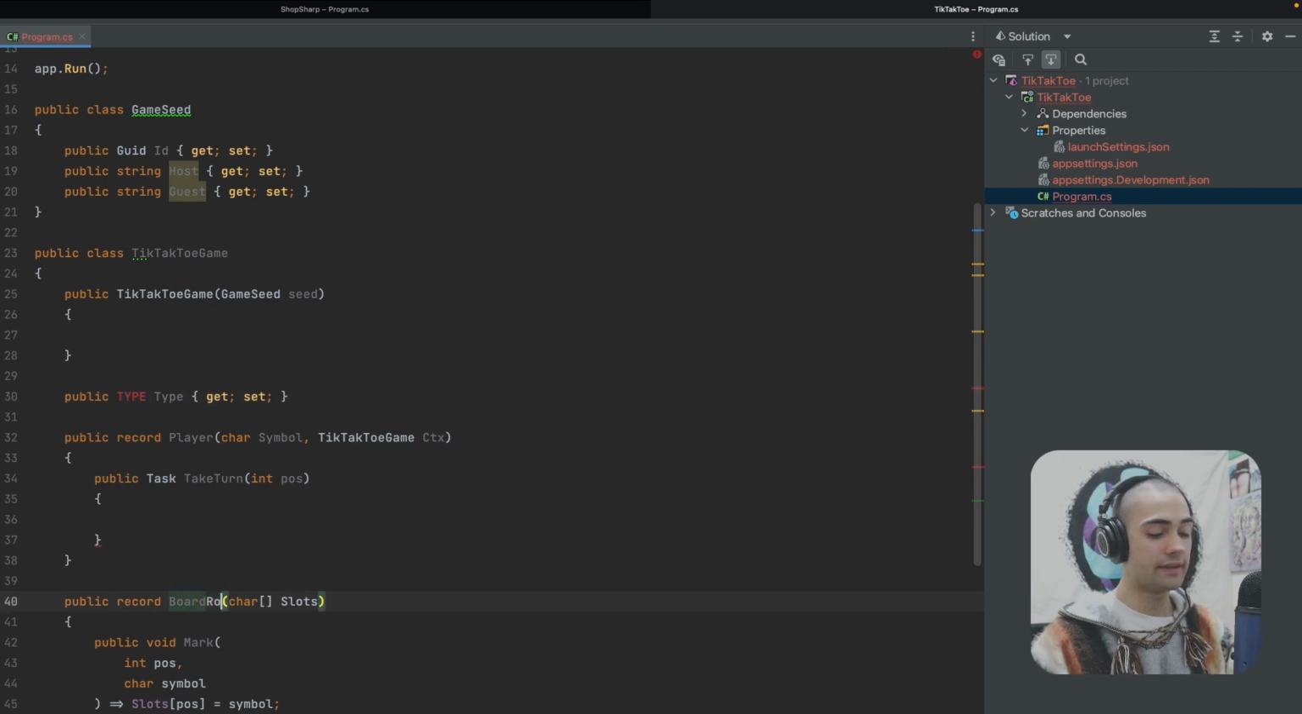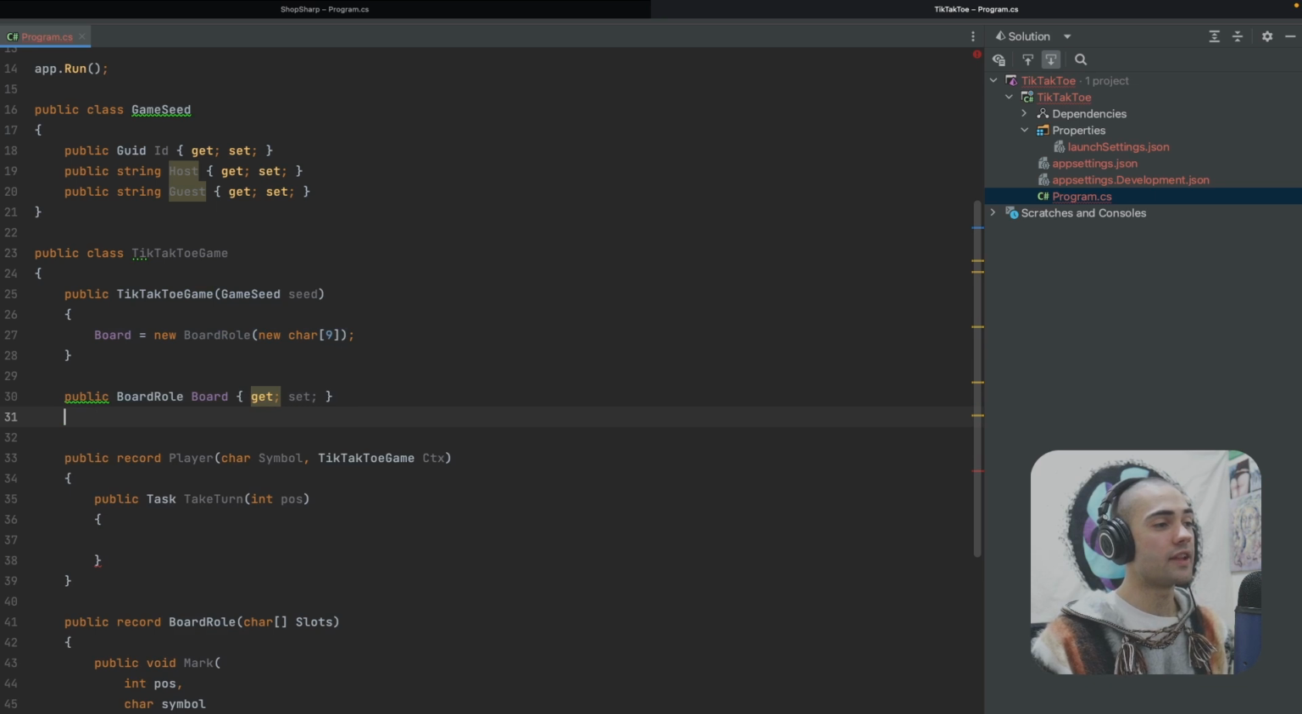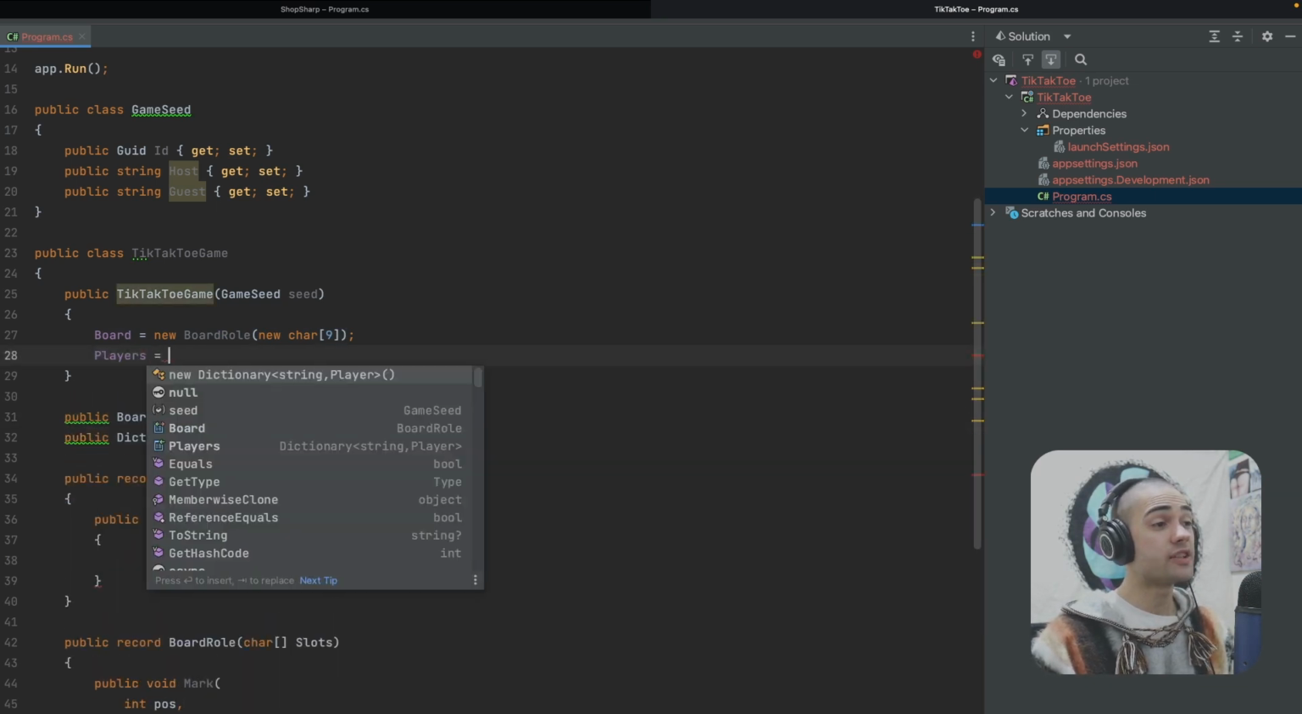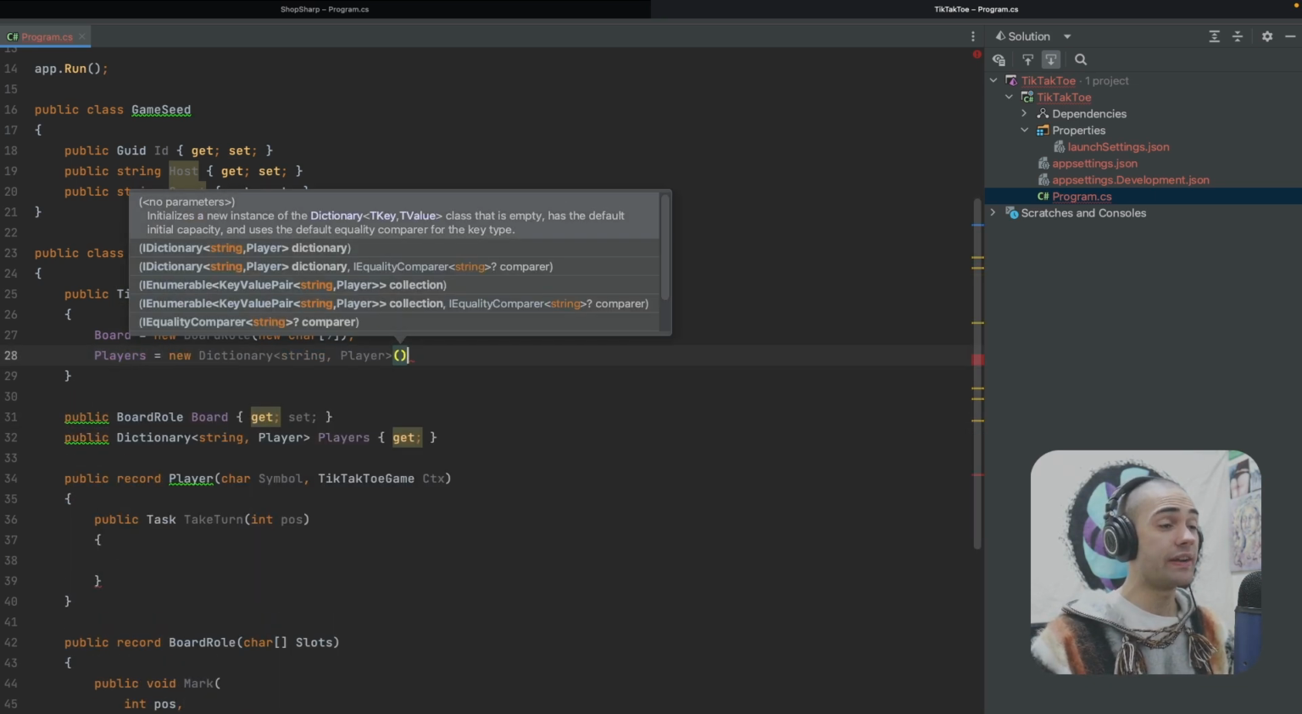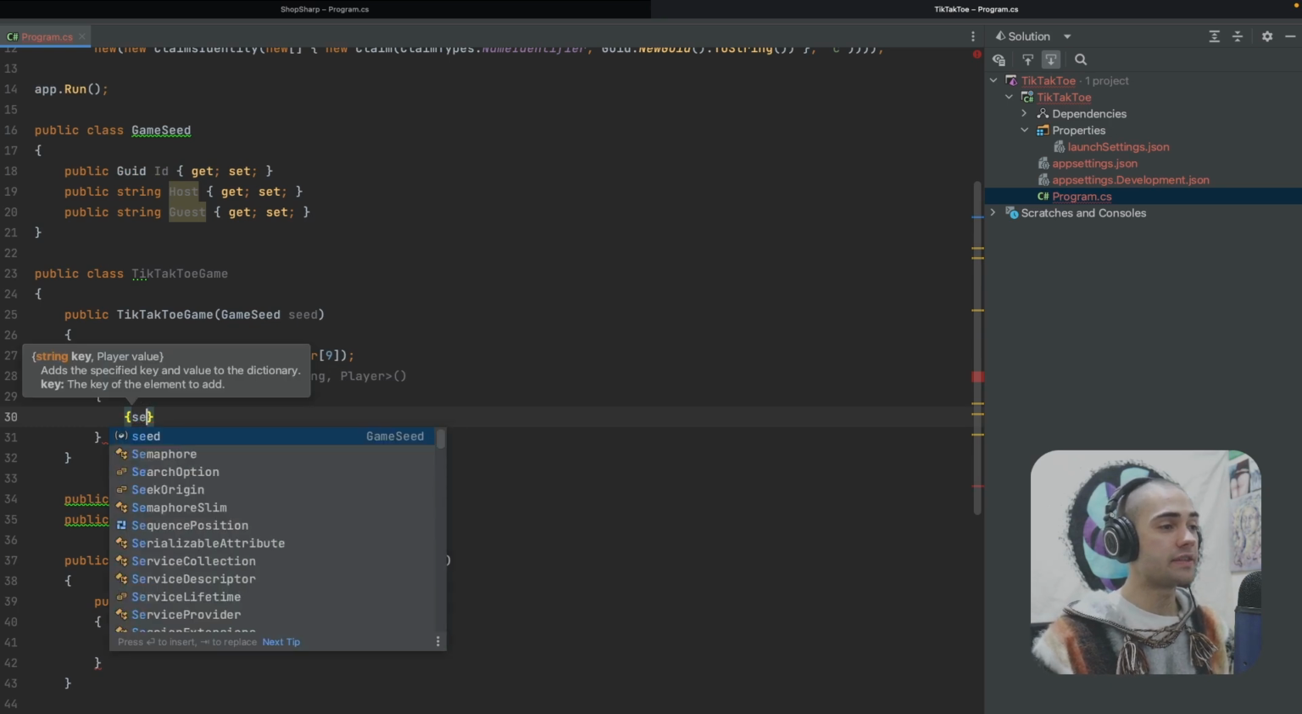So board, let's say this is board role, put it over here. This is going to be the board. We'll then create a new board. There's the board with the 9 slots. Now let's add the players. Players will be a dictionary and they will sit under their respective IDs.